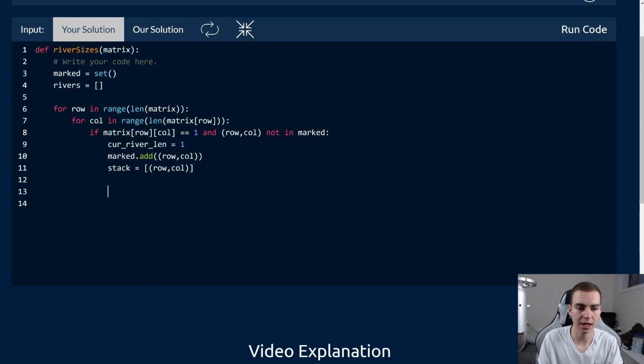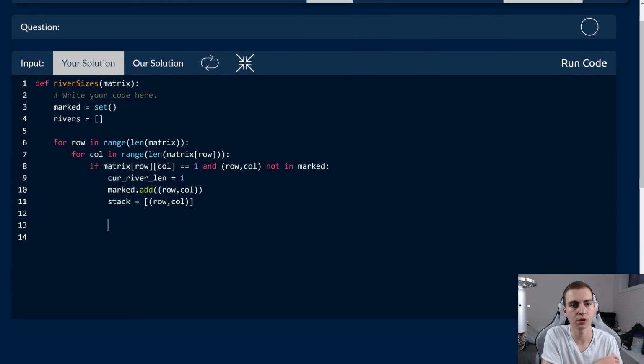Now, if you guys haven't seen stacks before, I'll briefly go through how they work, but it's a fairly simple data structure. This is going to allow us to do a depth first search of all the ones that we can find attached to this river. So what I'm going to do now is say while stack, current equals stack.pop, and we'll talk about what this does.